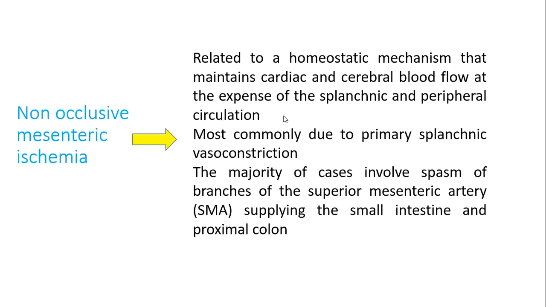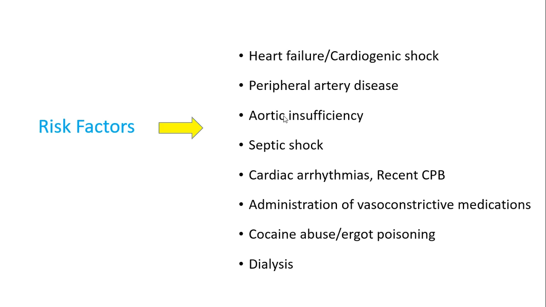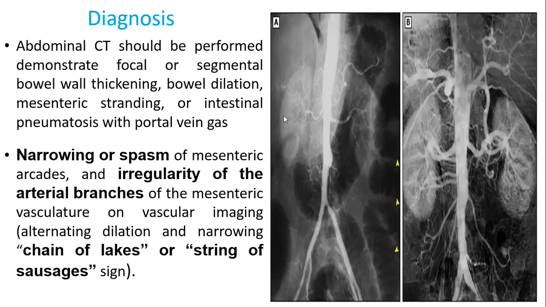Non-occlusive mesenteric ischemia is related to the homeostatic mechanism that maintains cardiac and cerebral blood flow. In any low cardiac output status, the body first tries to maintain the cerebral blood flow and the splanchnic circulation is hampered during that. There is splanchnic vasoconstriction, which could cause mesenteric ischemia. The risk factors are cardiogenic shock, peripheral artery disease, aortic insufficiency, septic shock, arrhythmias, administration of vasoconstrictive medicines, cocaine, ergot poisoning, and dialysis could also cause this.